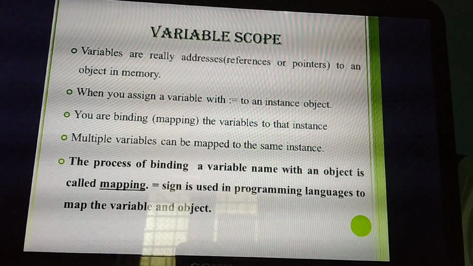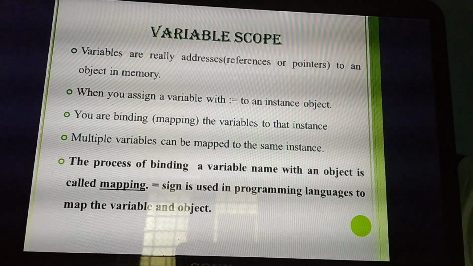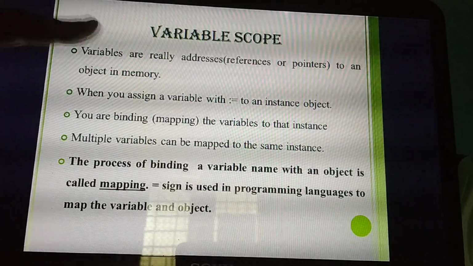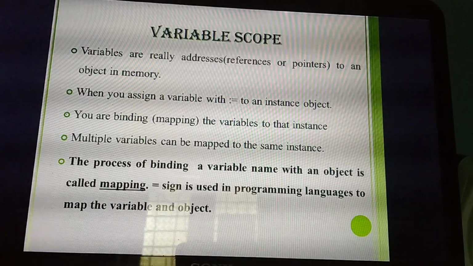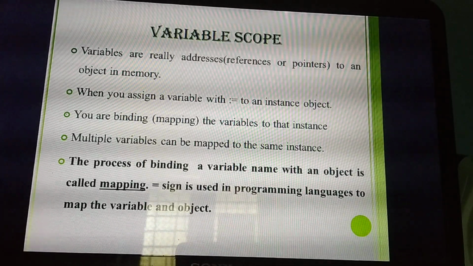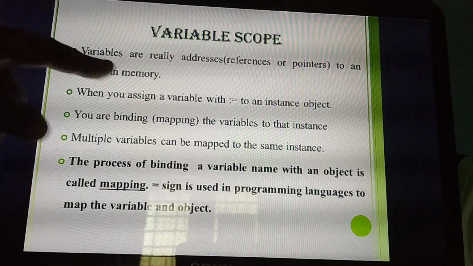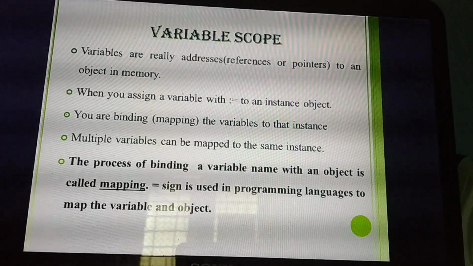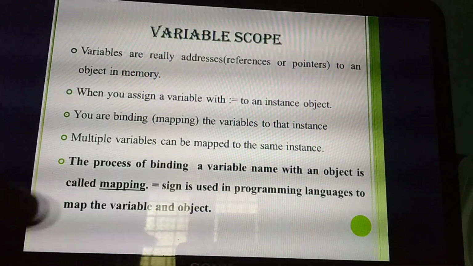For assigning that, I need a particular symbol or sign. What sign am I using? Equal to. The process of binding that variable name with an object is called what? Mapping. Very, very important 2 mark question. And this is the very, very important 1 mark question: which symbol is used in programming language to map the variable to the object? Equal to. Understand? Yes.